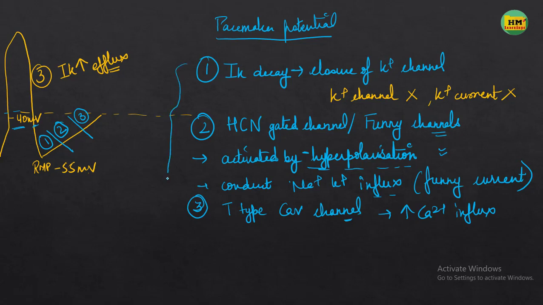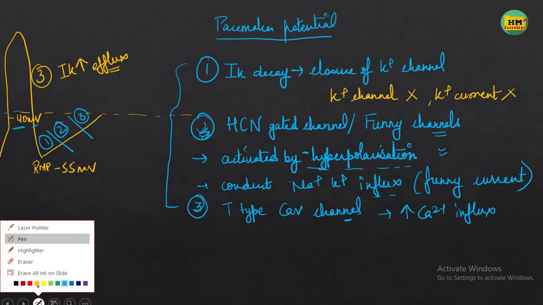So these are the three types of channels responsible for the pacemaker potential, particularly this channel because it is activated by hyperpolarization. So even when there is no electric signal and the cell is hyperpolarized, this channel still gets activated, allows the ion influx and takes the membrane potential towards the threshold. I hope this is clear to you.